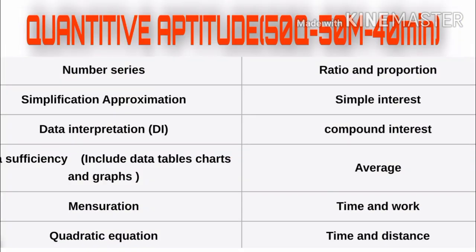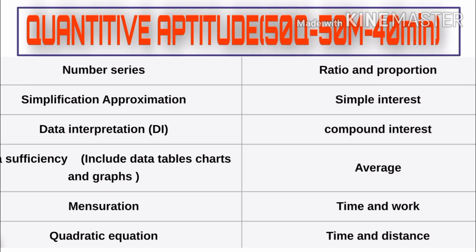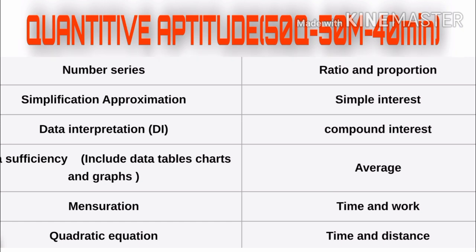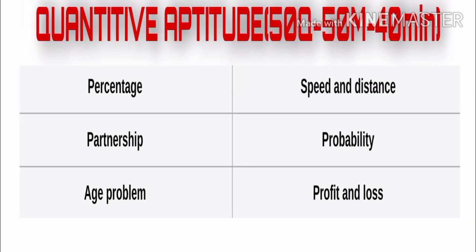Now let us look into the aptitude syllabus. It includes number series, simplifications, data interpretation, data sufficiency, mensuration, quadratic equation, ratio and proportions, simple interest, compound interest, average, time and work, time and distance, percentages, partnerships, age related problems, speed and distance, probability, and profit and loss. That's all for quantitative aptitude.